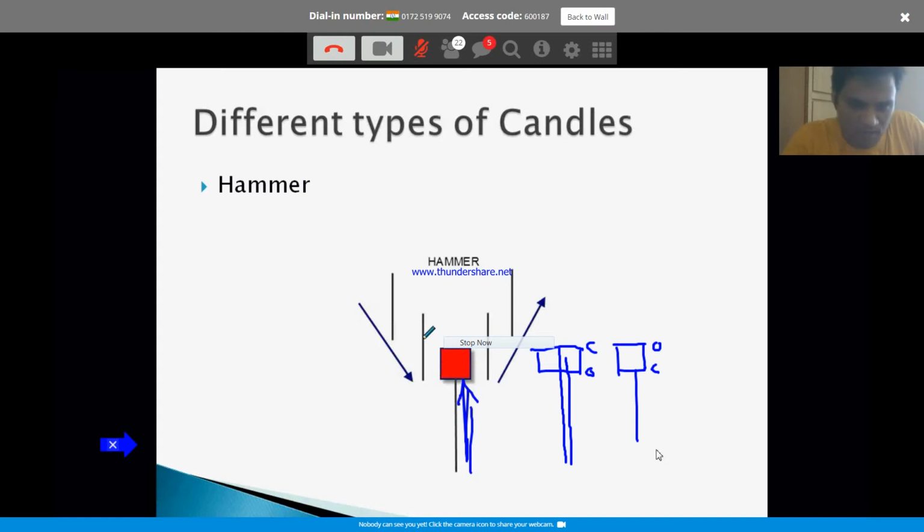Okay, this is one of the very, very important candles. See here, this is the day it's going down. Assume this is one candle. It's going down. But the moment you see the hammer, you can look to take a long position, right? What is the advantage here? Taking a long position, you can keep a stop loss somewhere below this, assuming the bears won't be able to take it down below this price. Okay, you can take an entry here, assuming bulls will take it further up. So this is one of the very, very important candles.